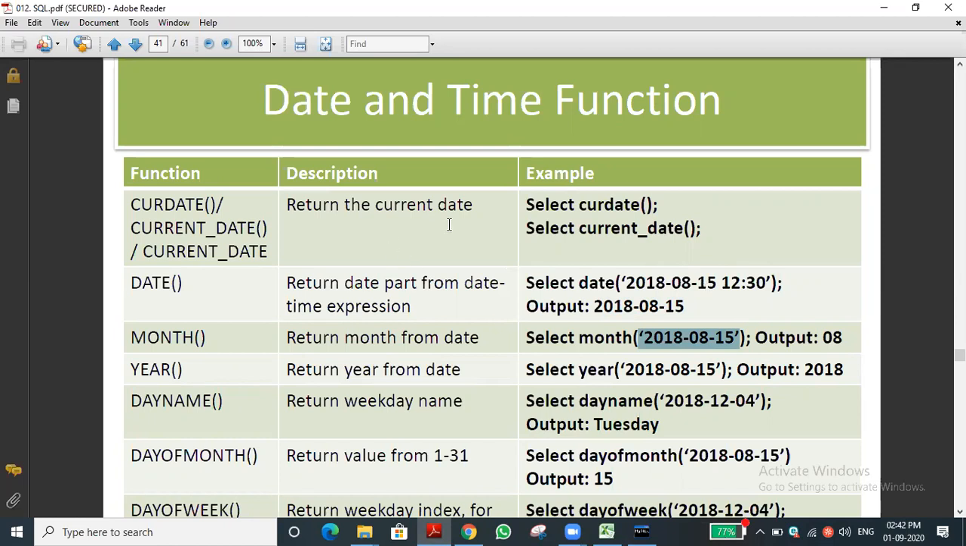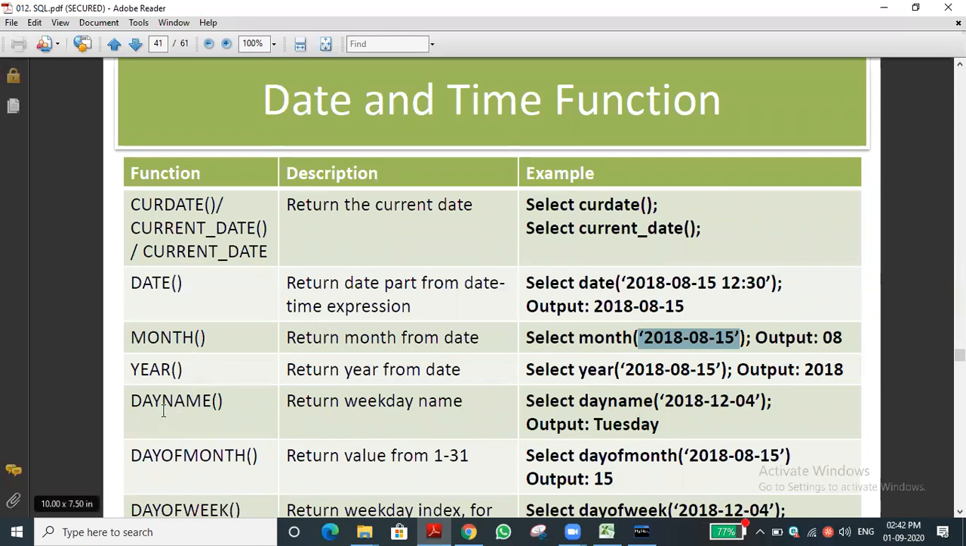These functions are there, you just go through them. We rarely use these in our projects, but questions will be asked from these functions. We won't concentrate on this much, but from the exam point of view, questions will be asked. The month function only displays the month from the date. The year function only displays the year from the given date.